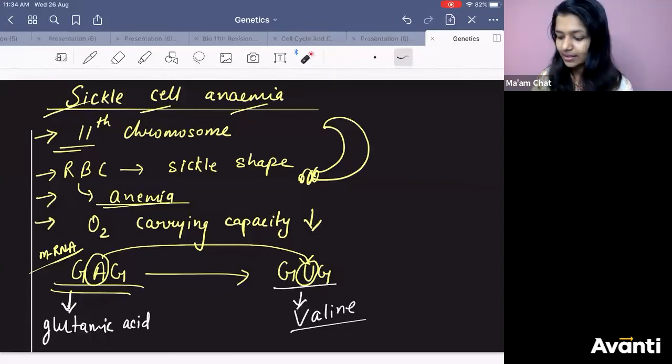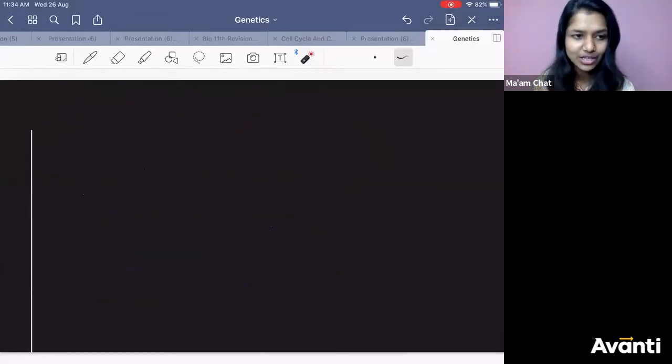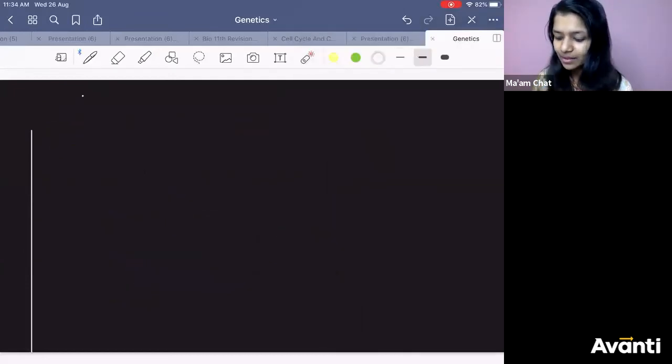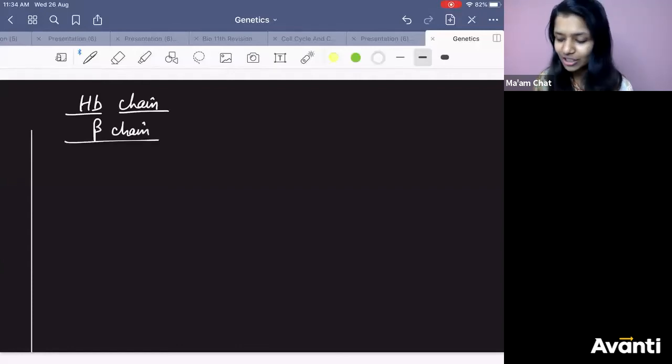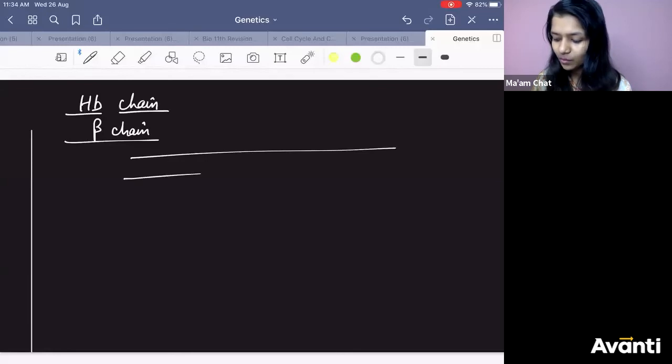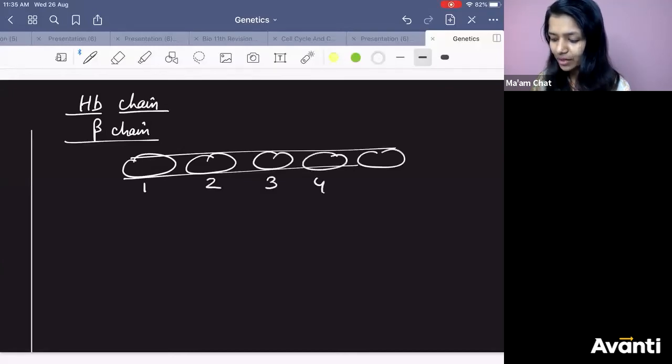Got it? So this happens on the hemoglobin chain. Hemoglobin, which chain? Beta chain. So in the beta chain of hemoglobin, position 1, position 2, position 3, 4, 5, at the 6th position.